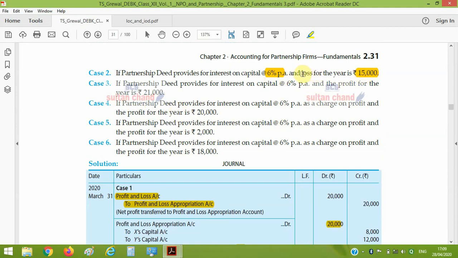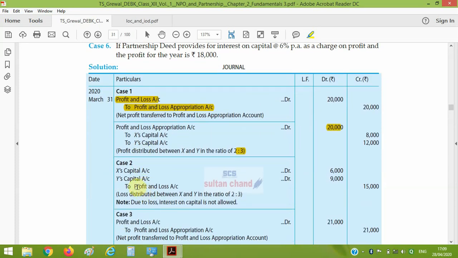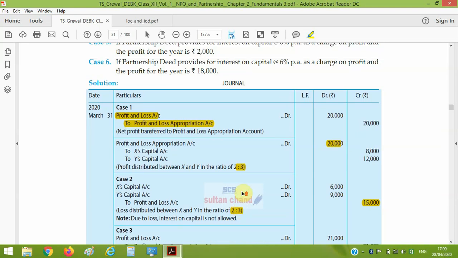Here is a loss. In case of loss, we do not provide any kind of appropriation to partners. If there is a loss, then we simply divide the loss among the partners from P&L account. We will not transfer it to P&L appropriation account, just divide from P&L account. So whatever the loss is will be borne by the partners in their profit sharing ratio. Nothing is appropriated in case of loss, because in case of loss only charge items will be written off.